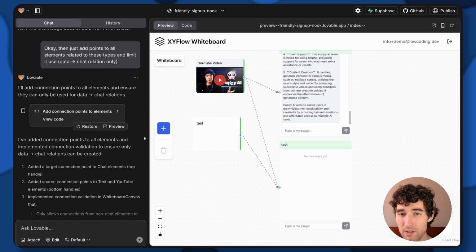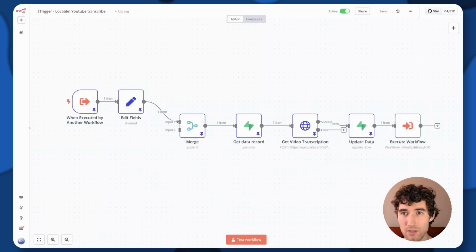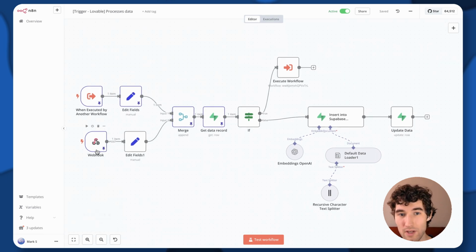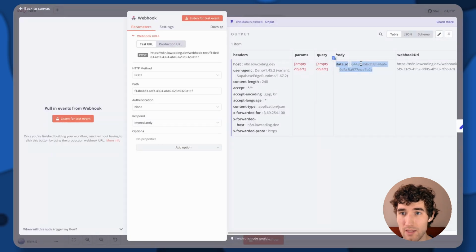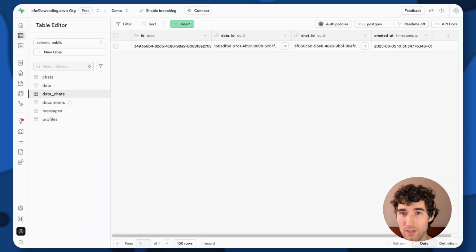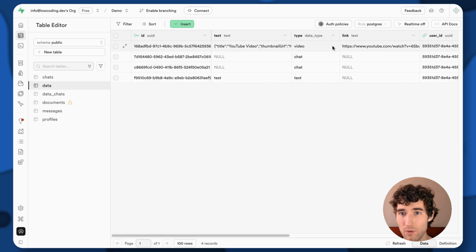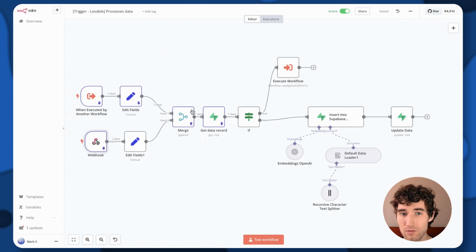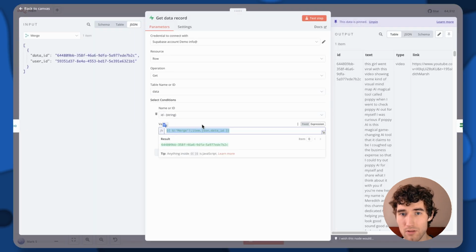Every time I'm adding a new YouTube video, I'm running this process. Actually, this one is universal for all data types. So every time I create a new YouTube record, I get this data. We have a data ID, so the record itself is created here. We have a link, we have a video, and we send the ID of this record to the webhook. Then we get this data by ID, you can see it here.